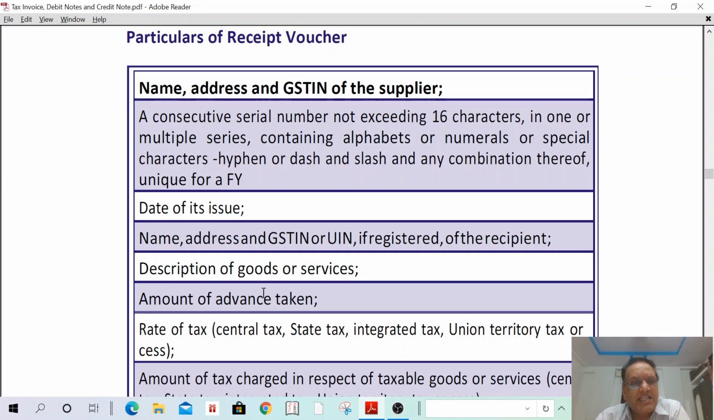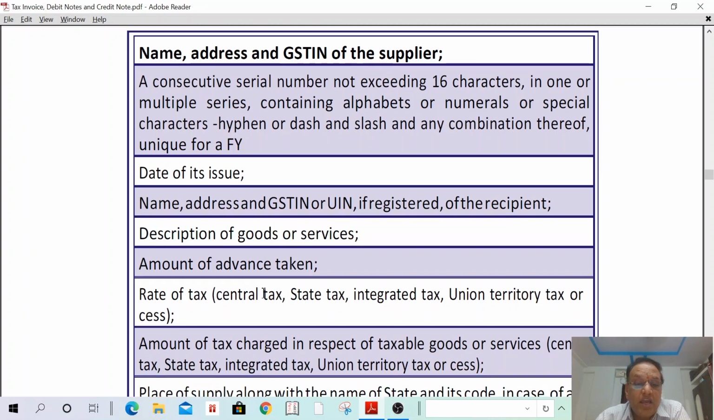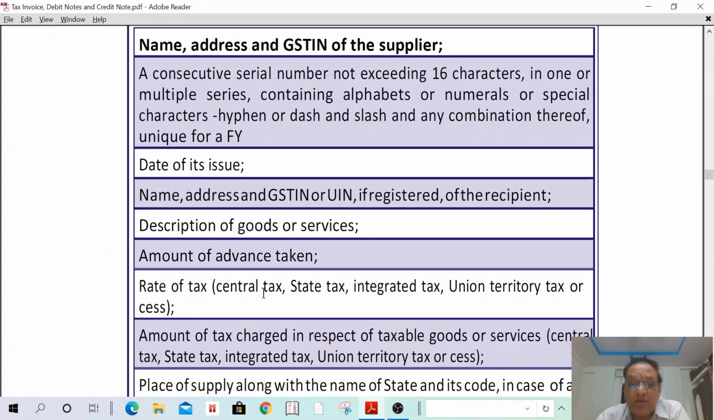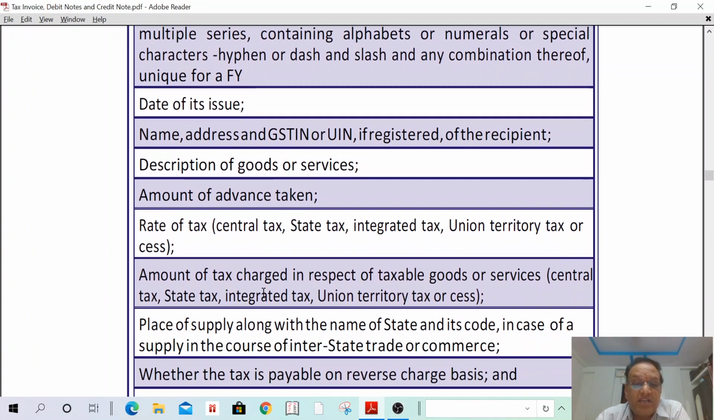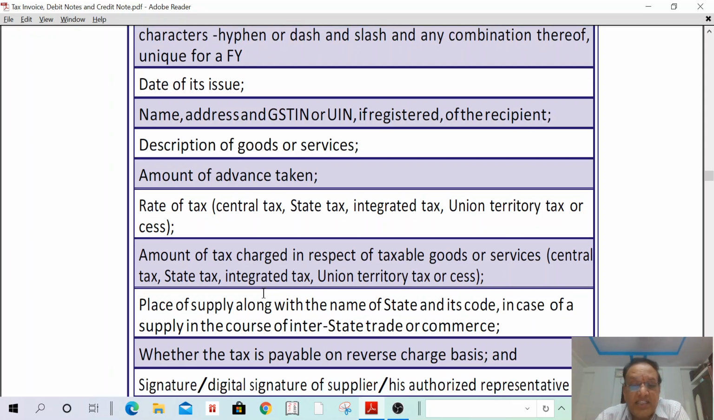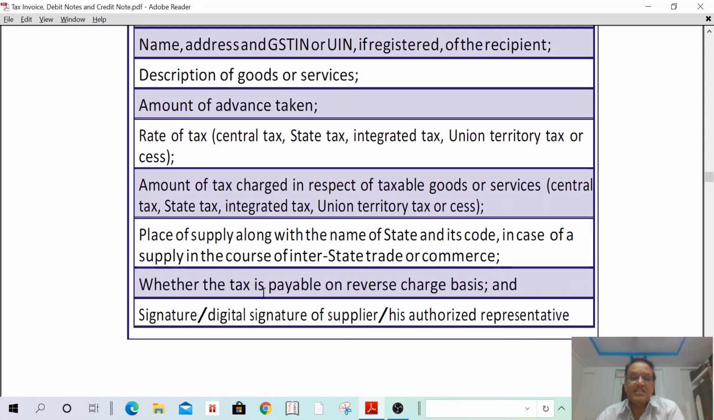Name and address of the supplier, GSTIN of the supplier, a consecutive serial number not exceeding 16 characters, date of its issue, name, address and GSTIN or UIN number if registered, description of the goods or services, amount of advance taken, how much amount is taken, rate of tax, amount of tax charged in respect of taxable goods or services, place of supply along with the name of the state and its code in case of interstate supplies, whether the tax is payable on reverse charge, signature or digital signature of the supplier.